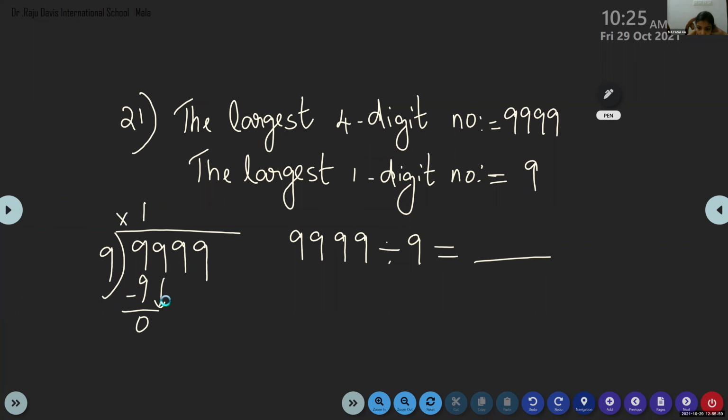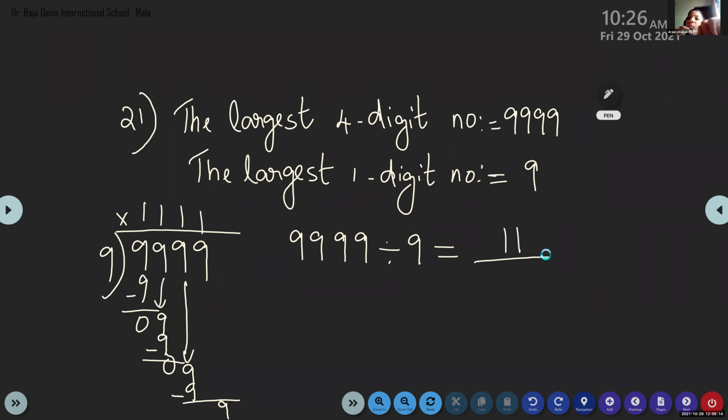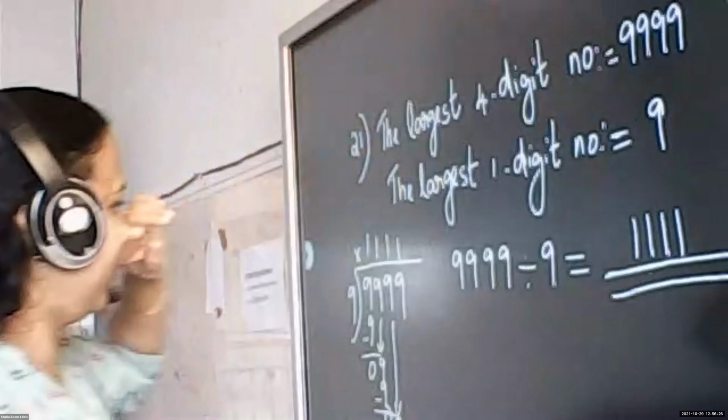Bring down again 9, again you write 1 here. Again 1. So the answer is 1,111. Tell me the quotient. 1,111.